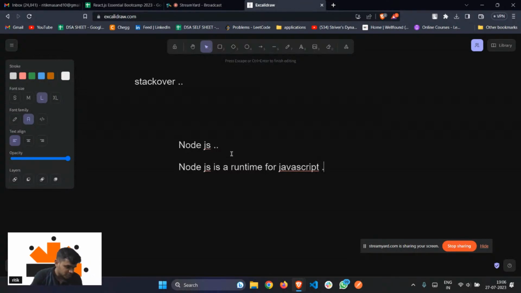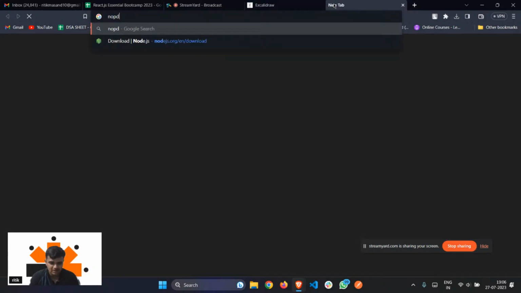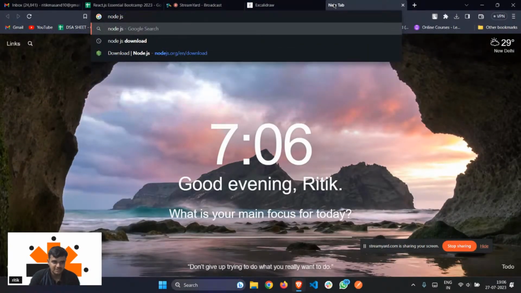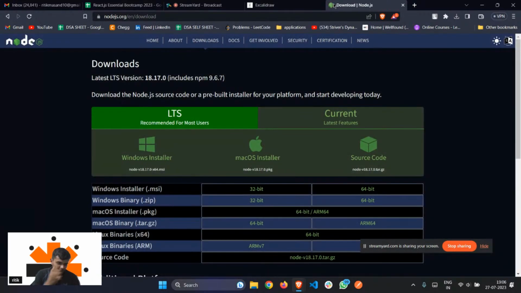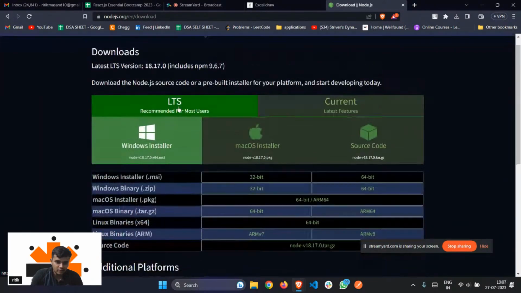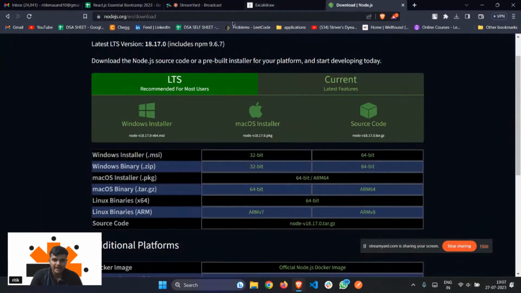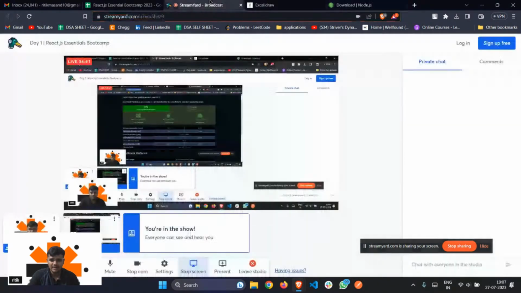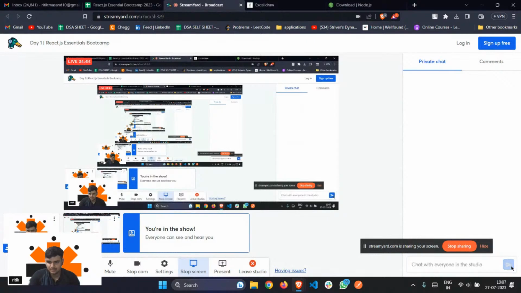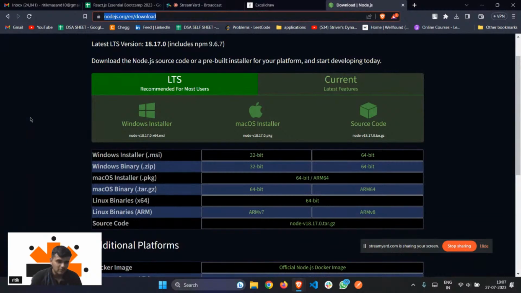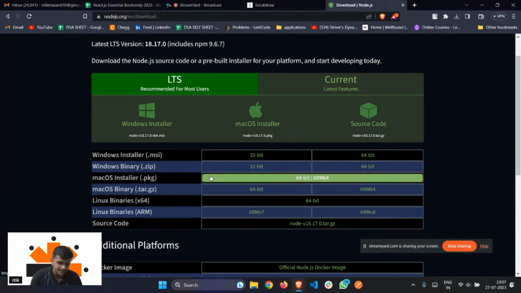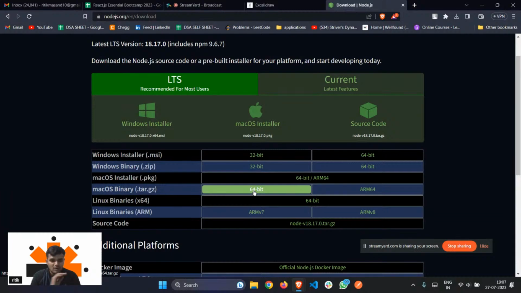So in order to download Node.js, just go on to Google, right? Just type in Node.js download, and this will open up this UI in front of you. I'll also copy this link, and maybe the mods will send it across in the chat box. But for now, you can just type Node.js download. It will land up on this website, right? Depending on your machines, whether you use Windows or Mac, you can just download it. And after downloading it, just allow all the permissions, and then you will be good to go.